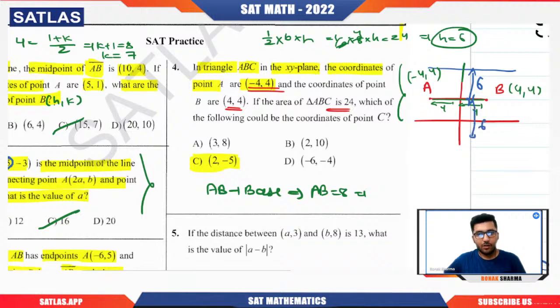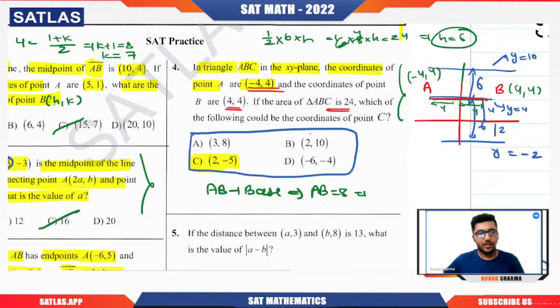This line has y equal to 4, and if I move 6 units above, it becomes y equal to 10. If I move 6 units down, 4 minus 6 gives y equal to minus 2. Now you try to see which of the 4 options has the coordinate y as 10 or minus 2. Clearly there is no option where we can see that y is minus 2.